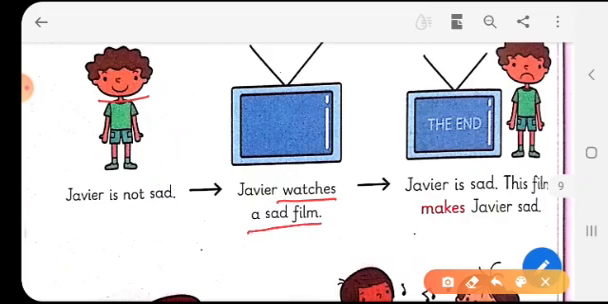A sad film, he watches a sad film. Then after he watches a sad film, how does he feel? He then feels sad. So what happens? This film has made him sad.